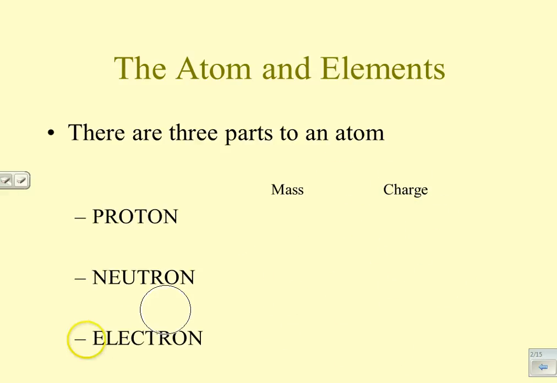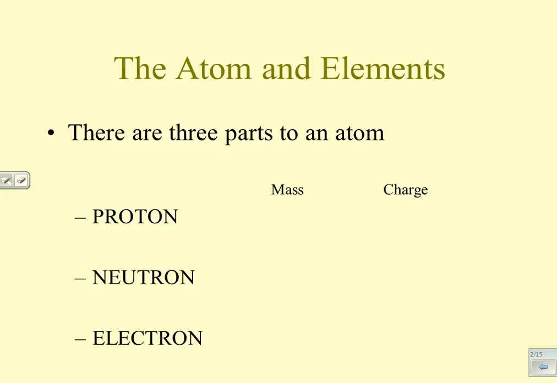So protons, neutrons, and electrons are the 3 particles, and like I said, they are very, very small. Now, an element is a unique piece of matter. It is unique because it has different combinations of protons, neutrons, and electrons than other pieces of matter. And we should be able to know something about what makes atoms different from other atoms. Elements are defined by the number of protons that they have in them.